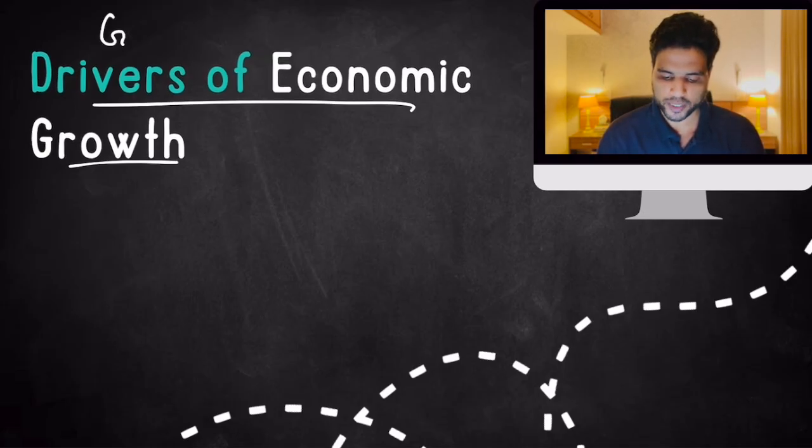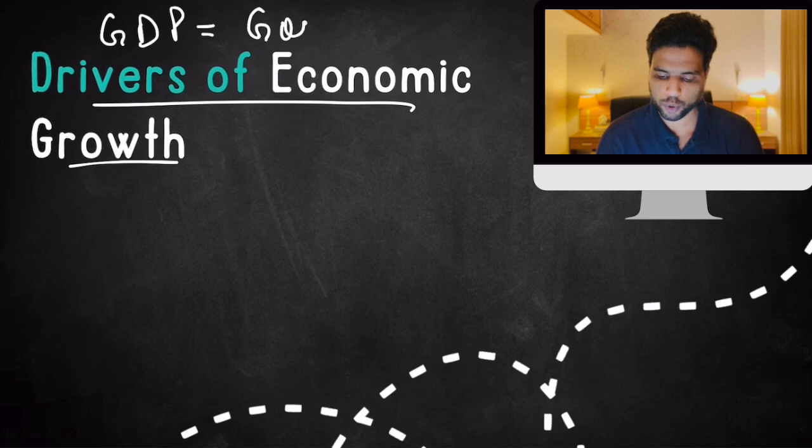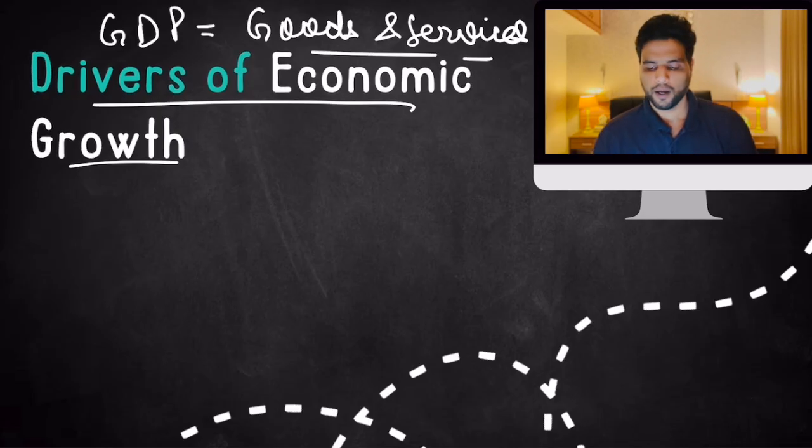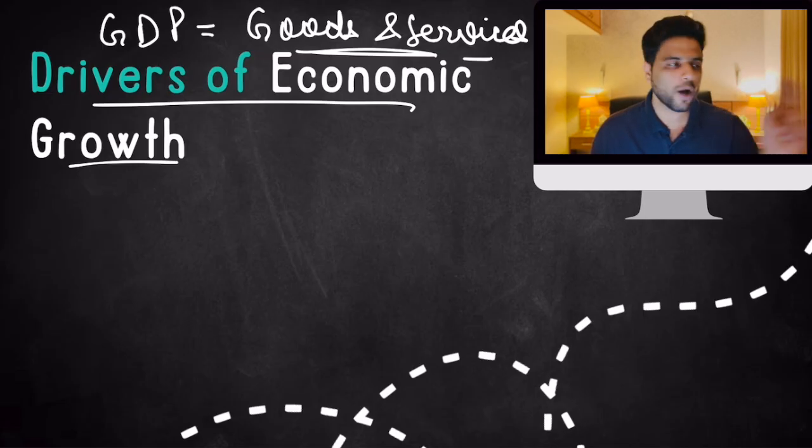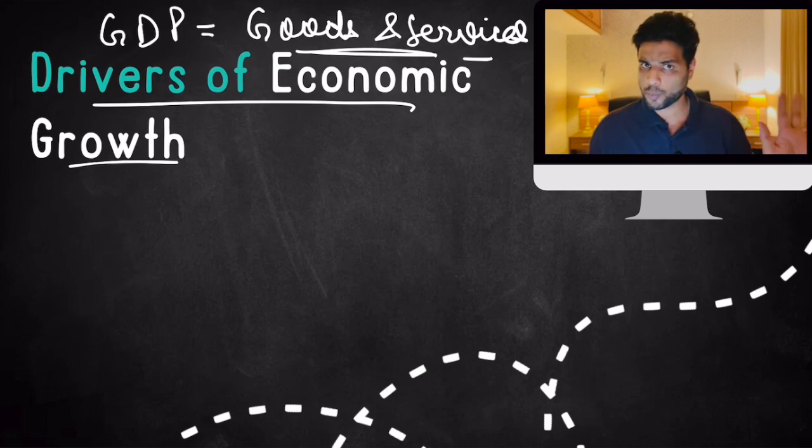You now know that GDP is equal to the total amount of goods and services. But how do we know that this much amount of goods and services are produced in 1 year? How do we calculate that? Do Government of India officials travel to every house and check how many goods are produced? Do they count each and every good and service, write their price down, and then add it up? Absolutely not. There are various ways of calculating GDP, but one way is calculating the total expenditure.